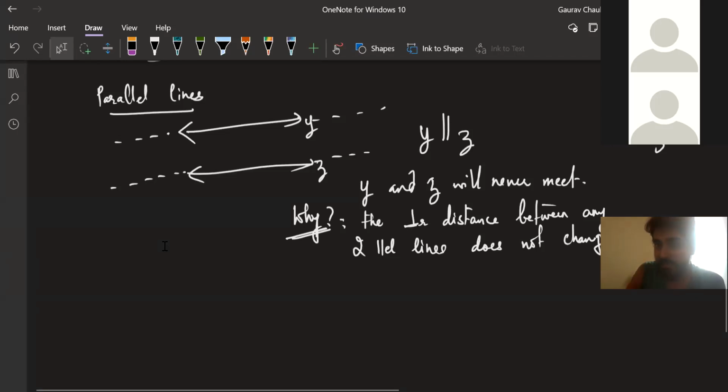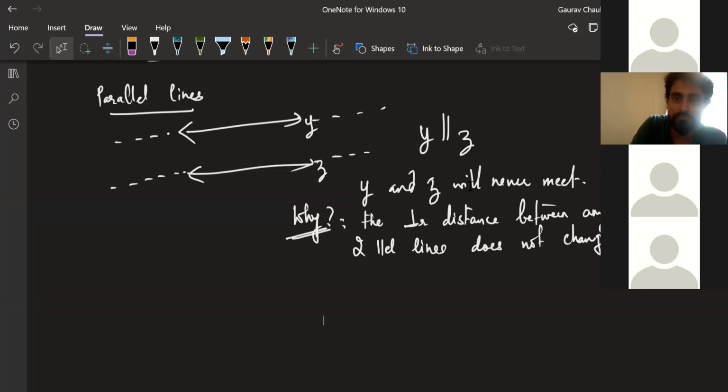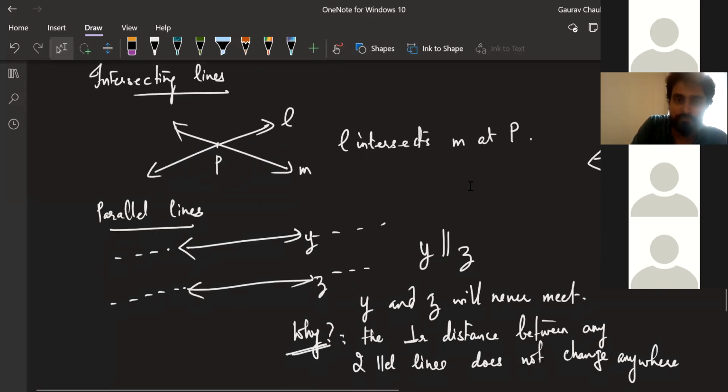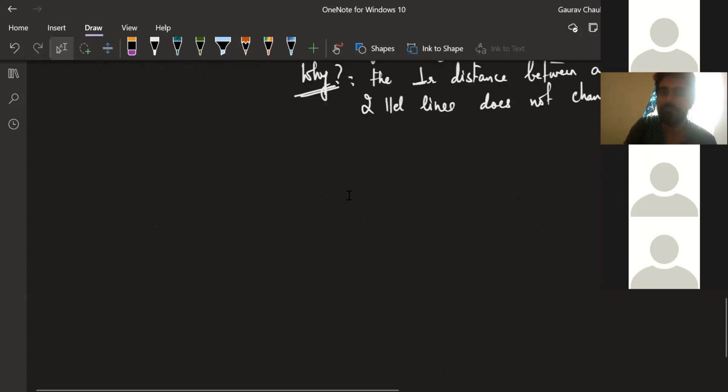Moving on, I see Deepa still raising your hand. Deepa, Gagan and Bipasha, if you don't have anything, please put your hands down. Tell, Deepa. Sir, can you show that? Sir, I haven't written the intersecting lines definition. The definition is: two lines which meet at a point. I'm just quickly doing it so that we recap the meaning of the words. Two lines which meet at a point, that much is enough. Okay, you understood? Let's move ahead.